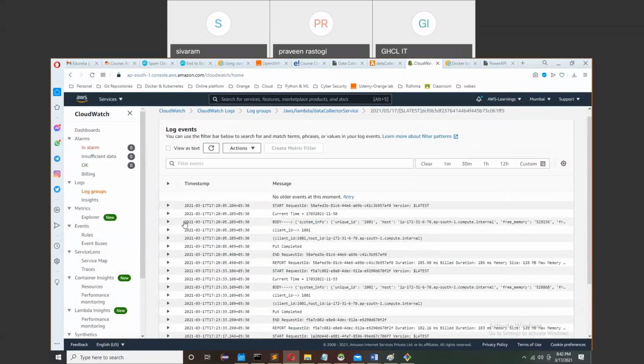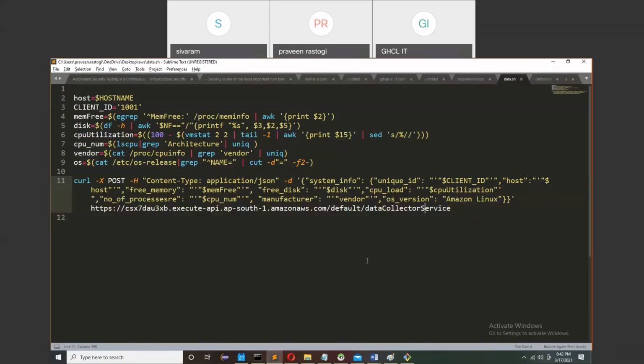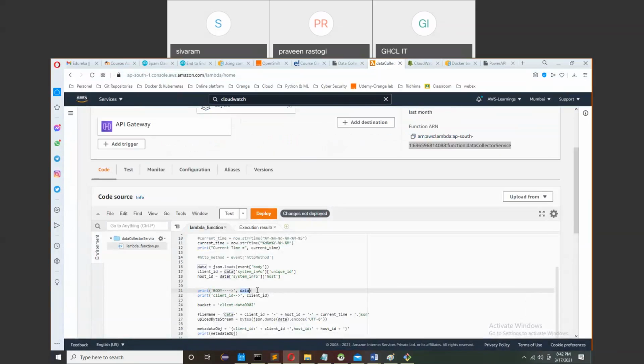Okay, so here you can see this is my data, and the same data I am sending from my script file. So now I am getting the data from the script on the server. I successfully get the data here.